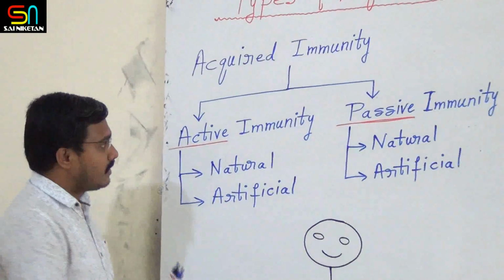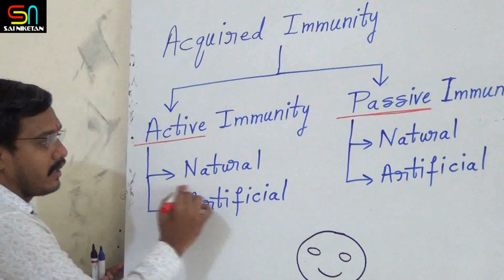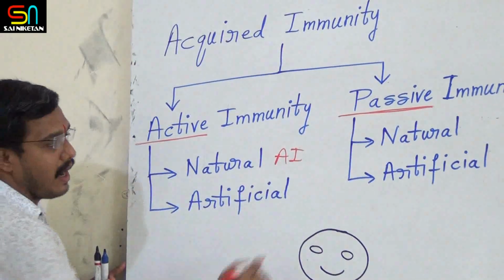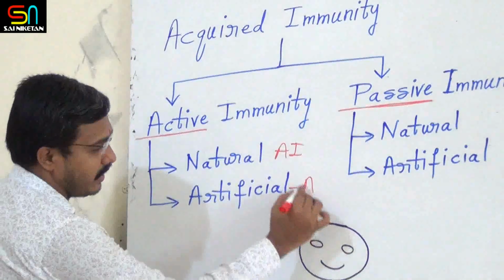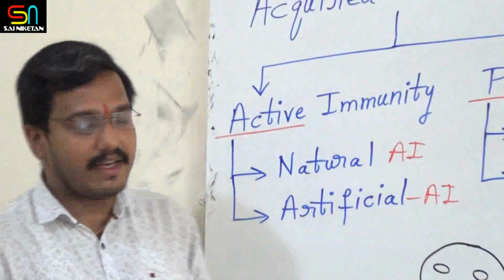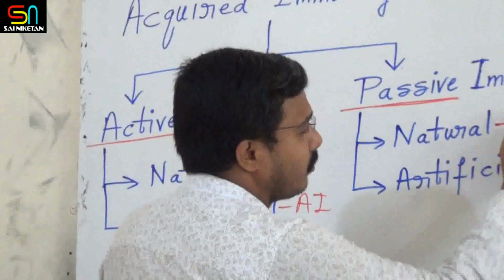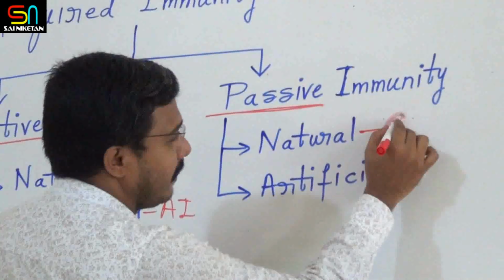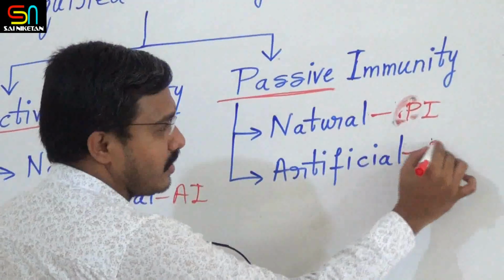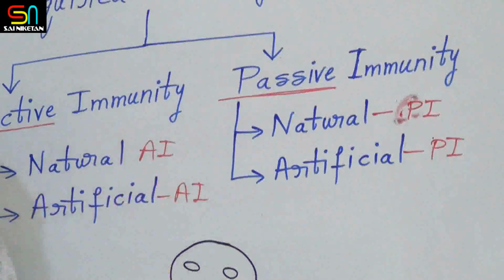Now, this active immunity is further divided into natural active immunity and artificial active immunity. Right? Similarly, passive immunity is further divided into natural passive immunity and artificial passive immunity. First, you should have this idea.